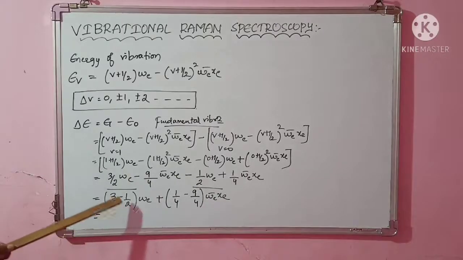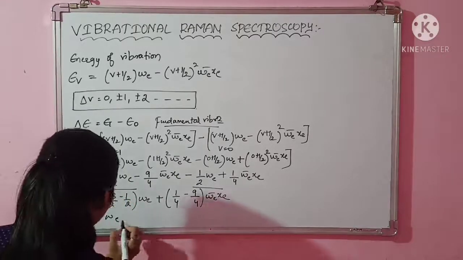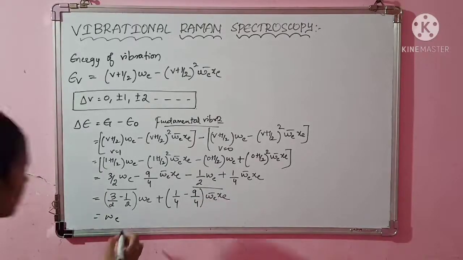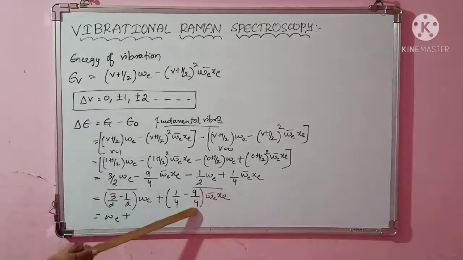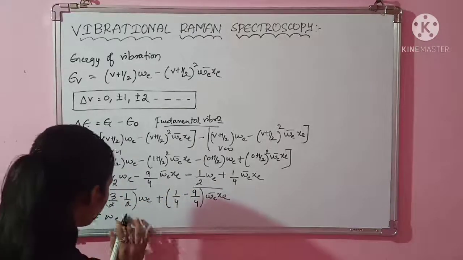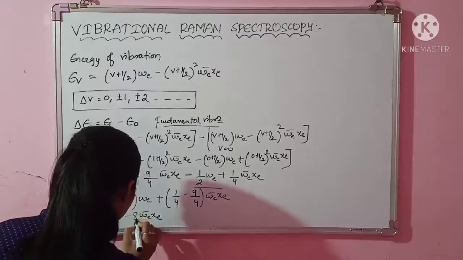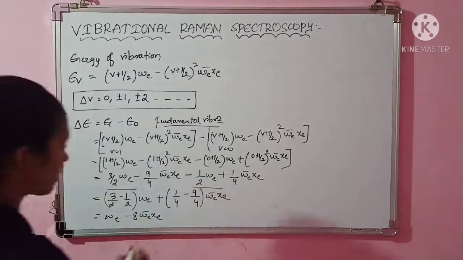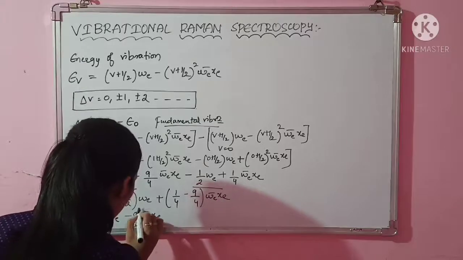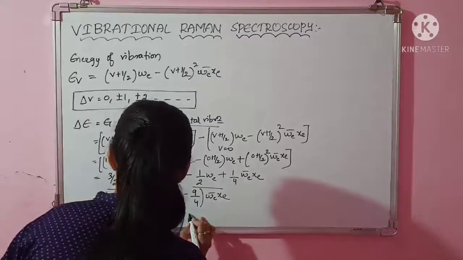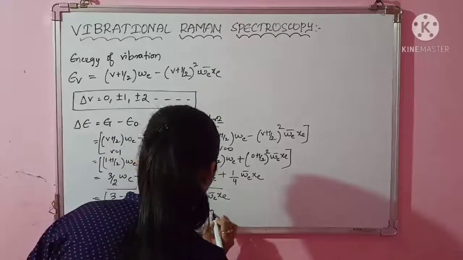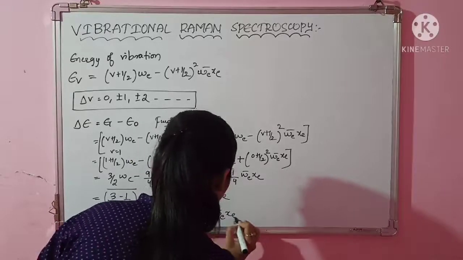So what will be? LCM is 2. 3 minus 1 is 2. 2 by 2 is 1. So I can write it as omega E. Here plus as it is. Here also the LCM is same, 4. So 1 minus 9 is minus 8. So it will be minus 8 omega E bar xc. Okay. So that is 8 by 4, it will be 2. What you are remained with? Omega E minus 2 omega E bar xc.